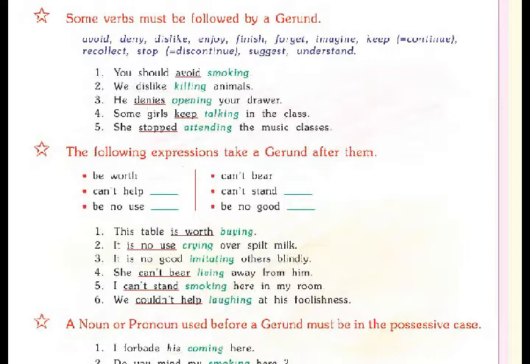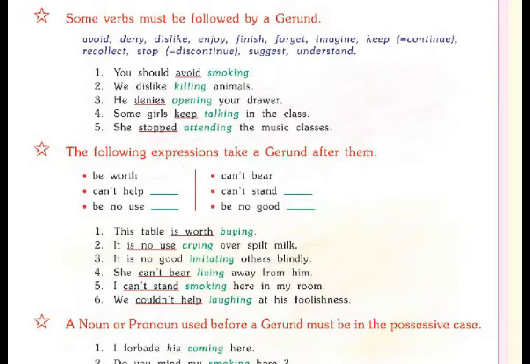For example, you should avoid smoking. Second, we dislike killing animals. Third, he denies opening your drawer. Fourth, some girls keep talking in the class. Fifth, she stopped attending the music classes.